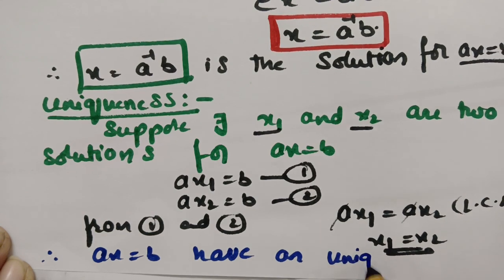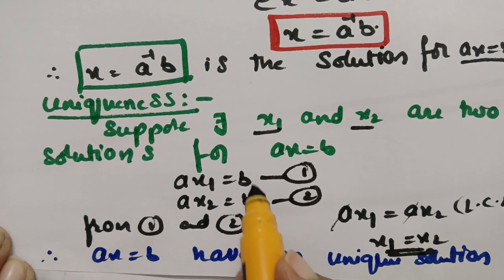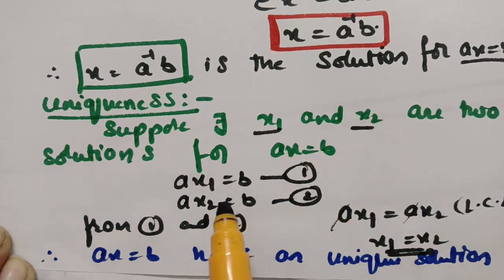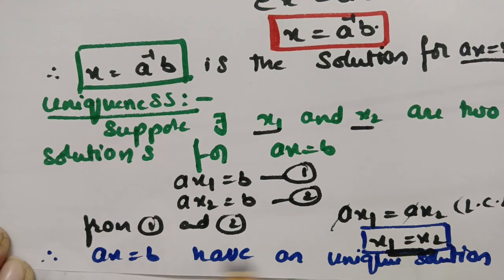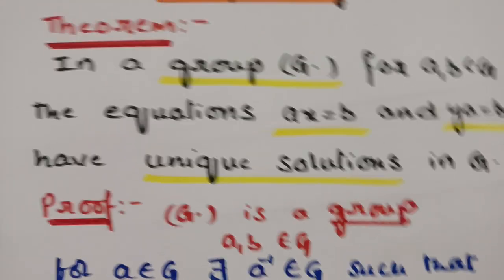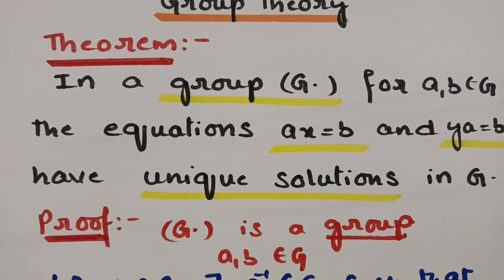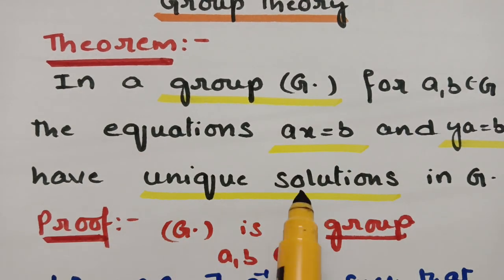This is how we have to show uniqueness. We have to take two different solutions and equate them, and x1 is equal to x2, both are same, and we say that it has a unique solution. Therefore ax = b has a unique solution.